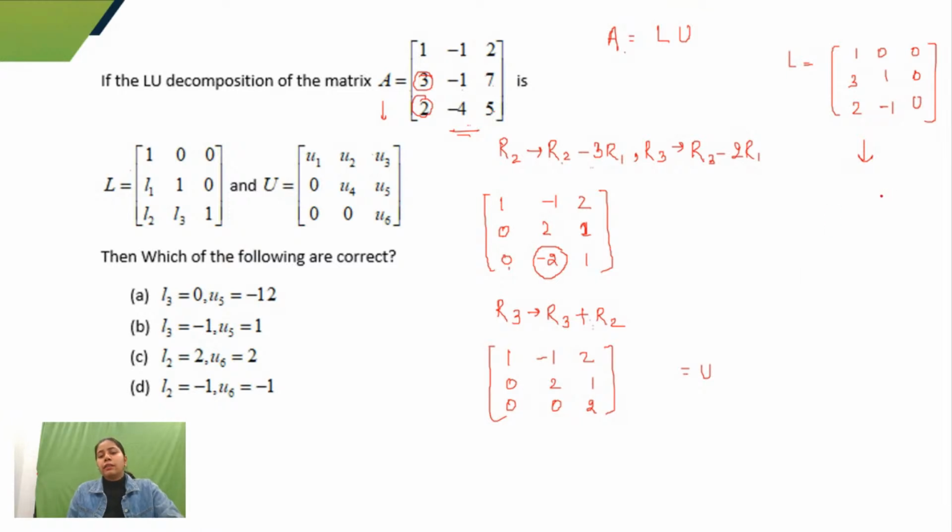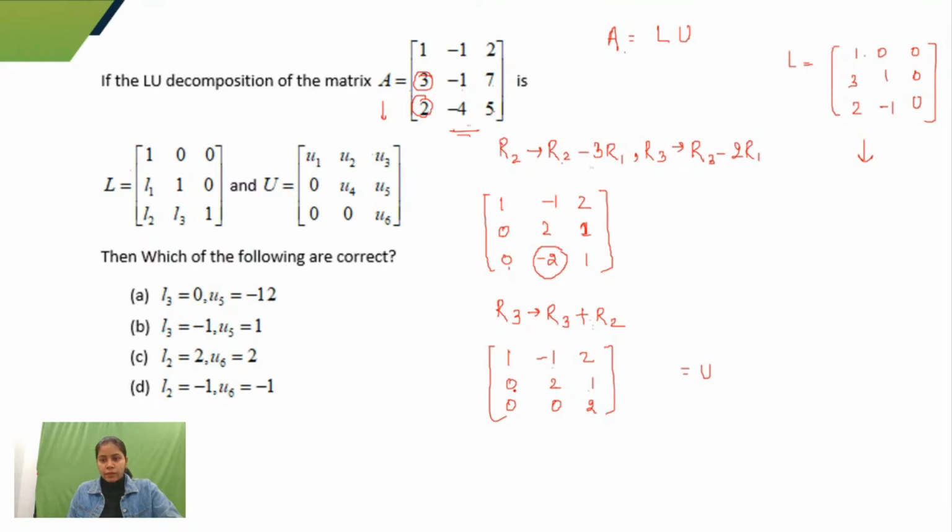Now, if I want to check whether I have done all the operations correctly and am getting the correct answer, I'll multiply L with U. Let's do that. 3, 1, minus 3 and plus 2 would give me minus 1; 3 2s are 6, and 7, 2 minus 1, 2.